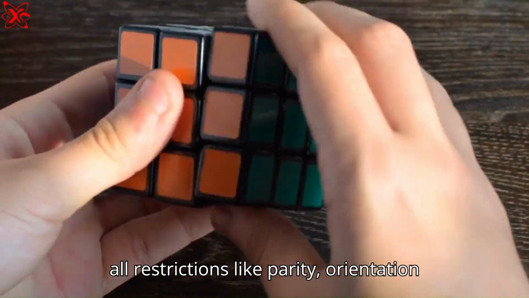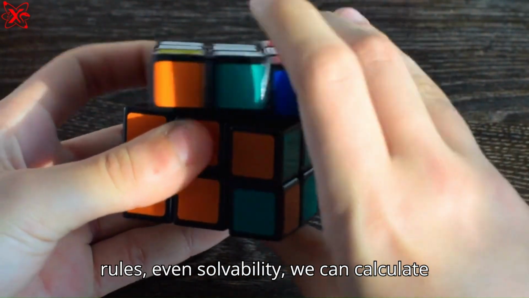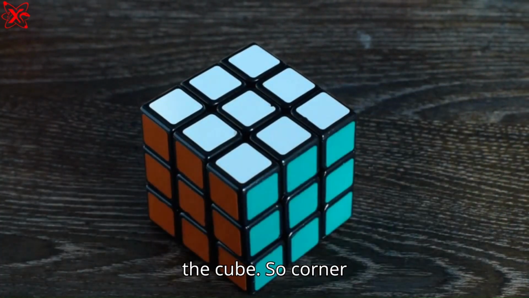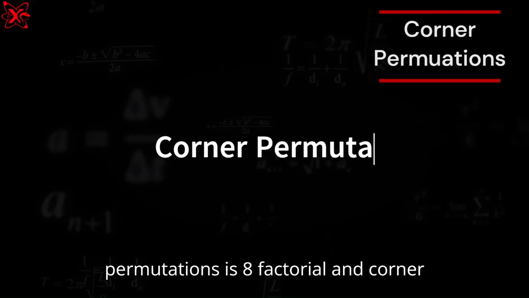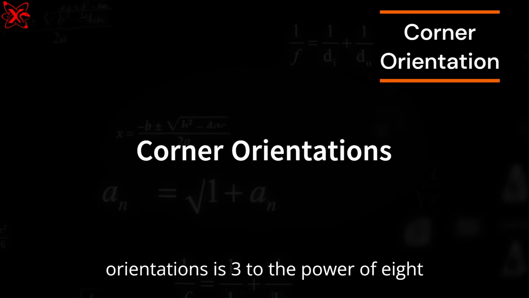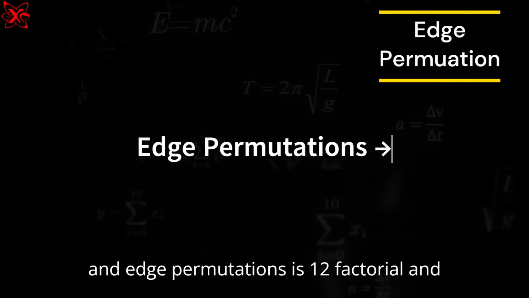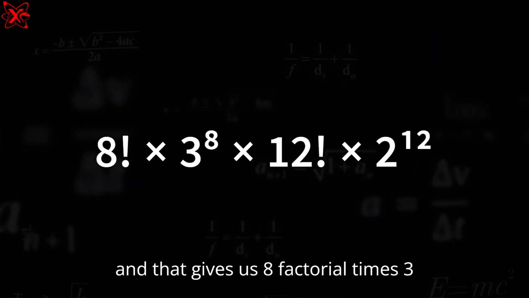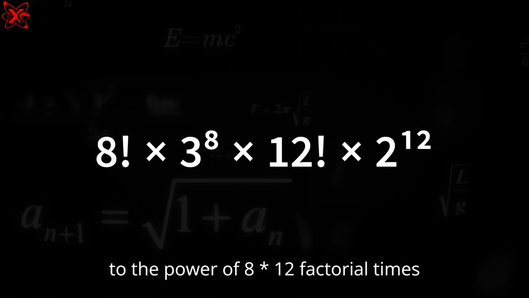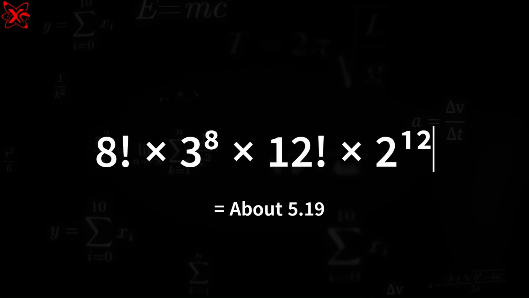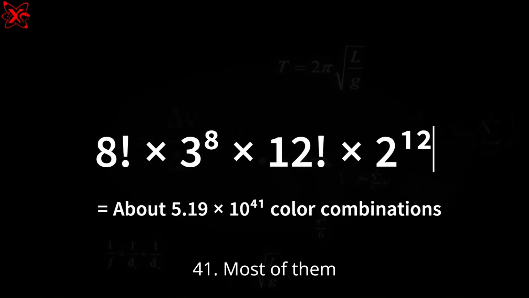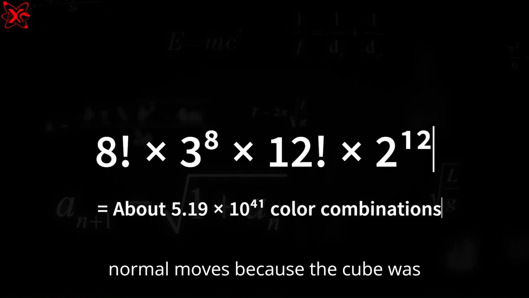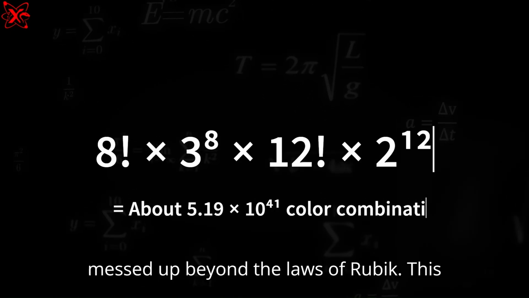If we ignore all restrictions like parity, orientation rules, even solvability, we can calculate the number of possible colored states of the cube. So corner permutations is 8 factorial, and corner orientations is 3 to the power of 8, and edge permutations is 12 factorial, and edge orientations is 2 to the power of 12. That gives us 8 factorial times 3 to the power of 8 times 12 factorial times 2 to the power of 12, and that is 5.19 times 10 to the power of 20. Most of them are illegal. They can't be solved with normal moves because the cube was messed up beyond the laws of Rubik.